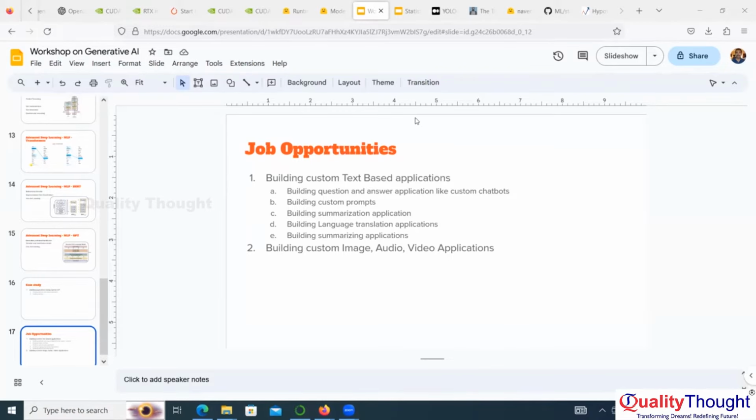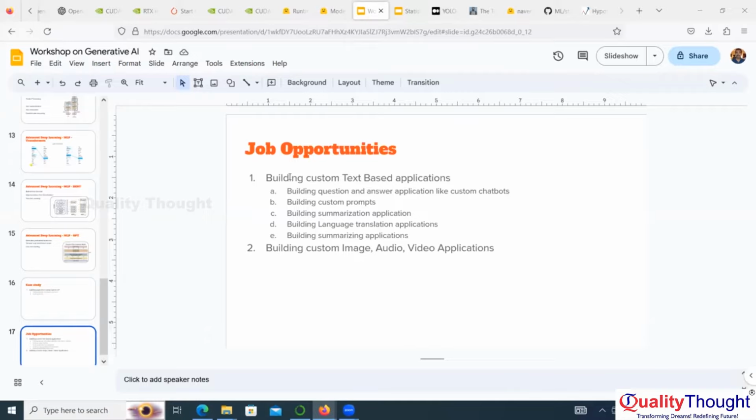So many companies are doing POCs now on this GPT, and they are looking for people who have knowledge of prompts and how to make a prompt. I'm going to mention what a prompt is, and what these algorithms are: GPT, transformer, and BERT. Companies are looking for such people, so these kinds of applications we can build in the organization. They are building the applications.